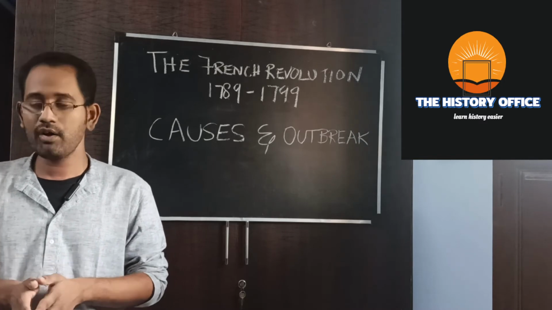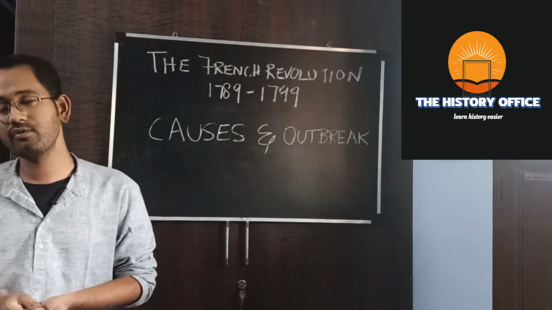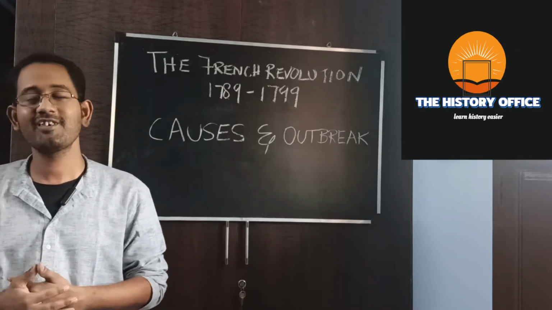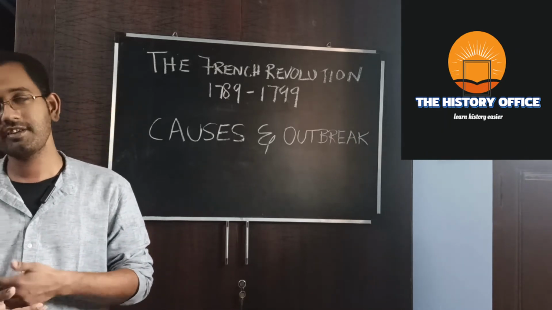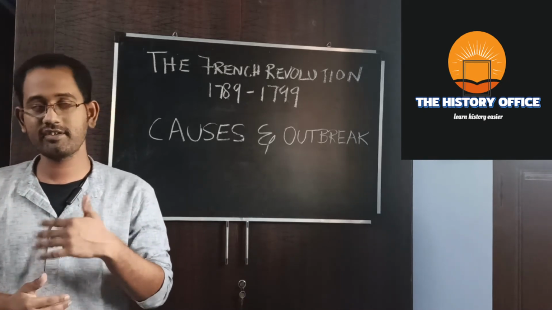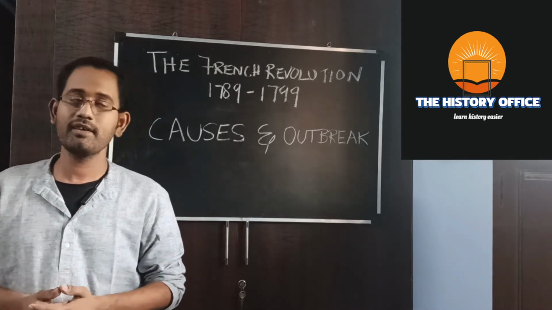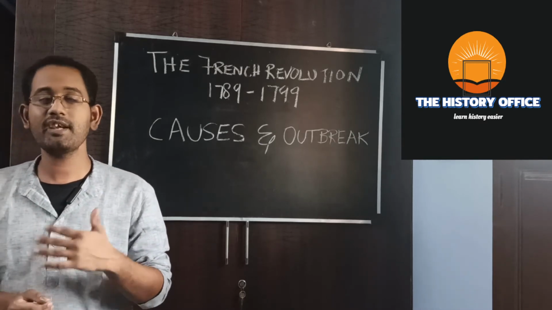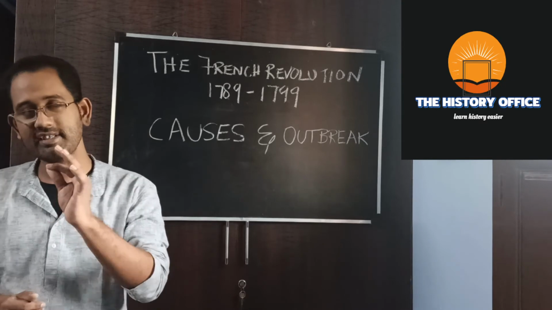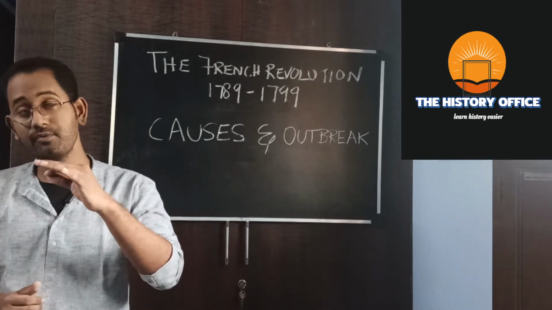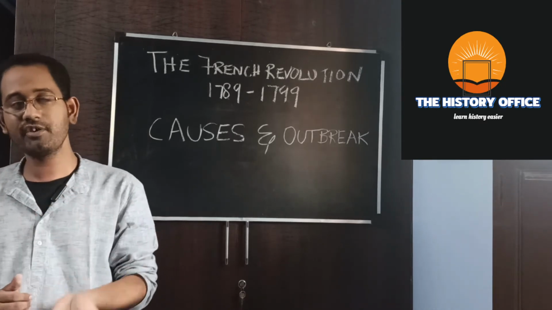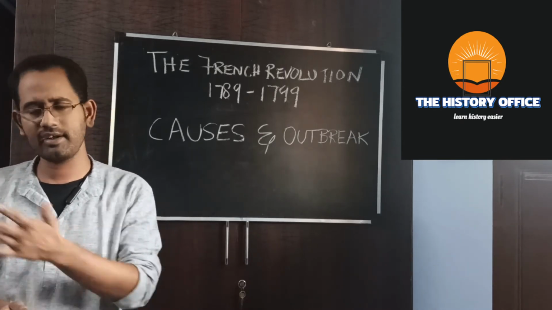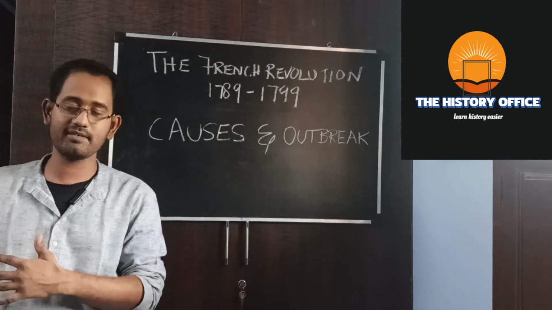Then in a short while, the king decided to stop this assembly and he locked the room when they went out. So in July 1789, the common people, the third estate, went to the tennis court and declared themselves the Constituent Assembly, and they also took the Tennis Court Oath. By 1791, they decided to frame a constitution for France, and they also did so in 1791. That is a different thing.